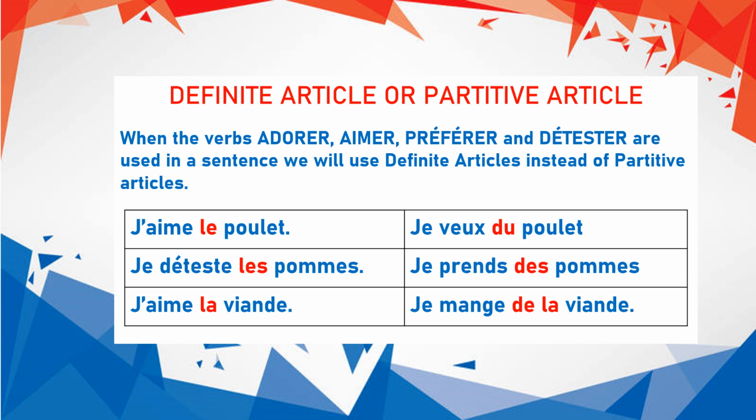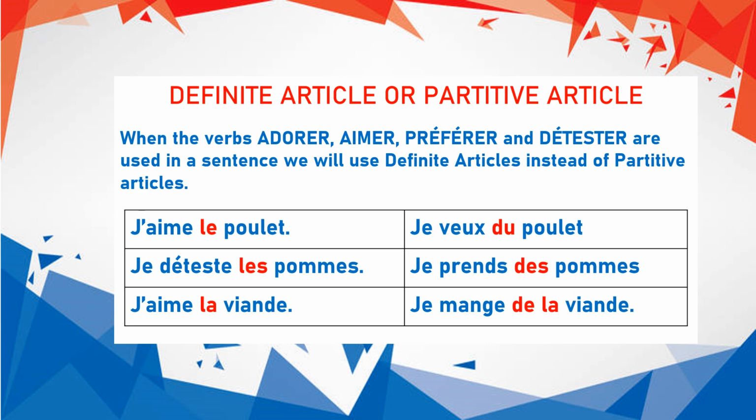Le premier exemple, j'aime le poulet. Alors, on a le verbe aimer. Okay, so that is why we will not use a partitive article here. We'll use a definite article. This is when we are talking in a general way. Usually what we do, usually I like this, usually I don't like this, usually I prefer to have this. So when we are using these 4 verbs, we will not use a partitive article, but instead we will use definite articles.